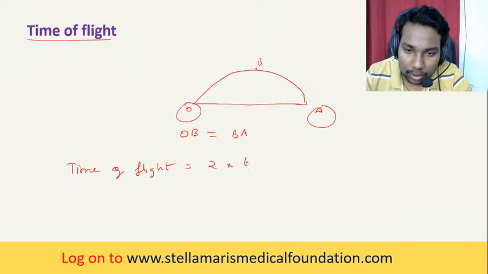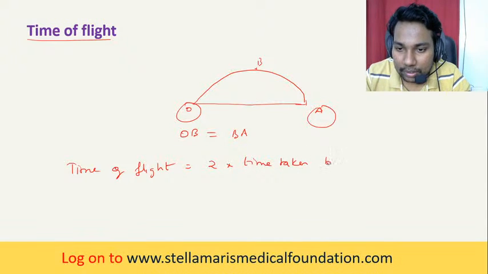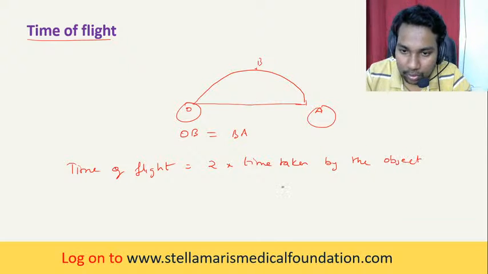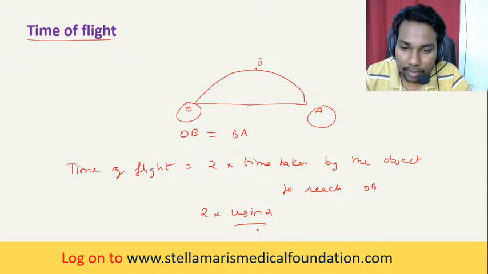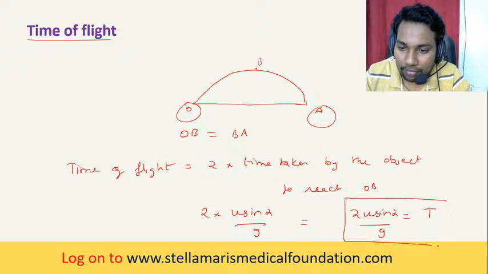2 into the time taken by the object to reach OB. So 2 into, like I said, u sine alpha by g, which is nothing but 2u sine alpha by g, is equal to T, capital T, the time of flight.